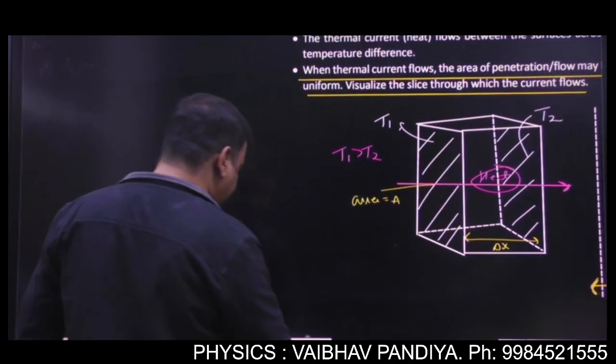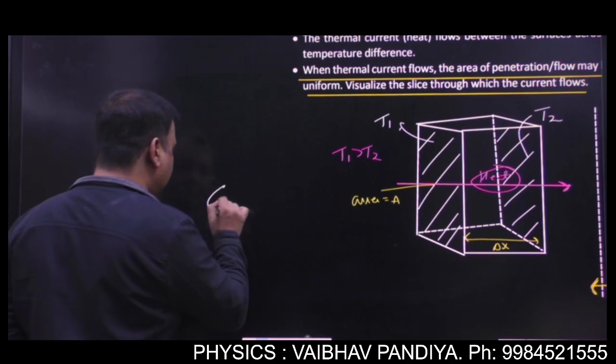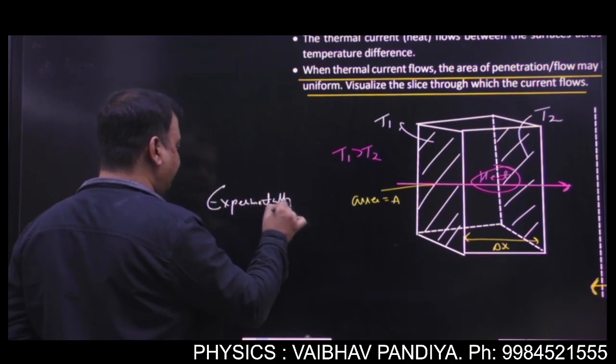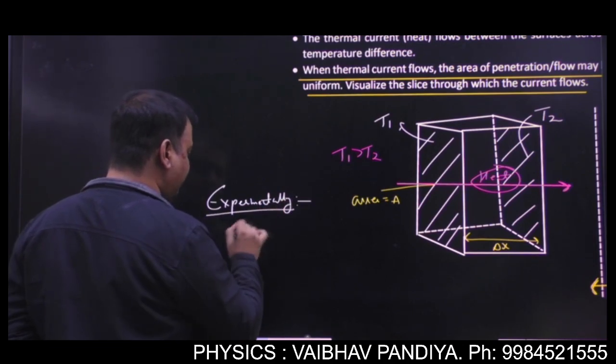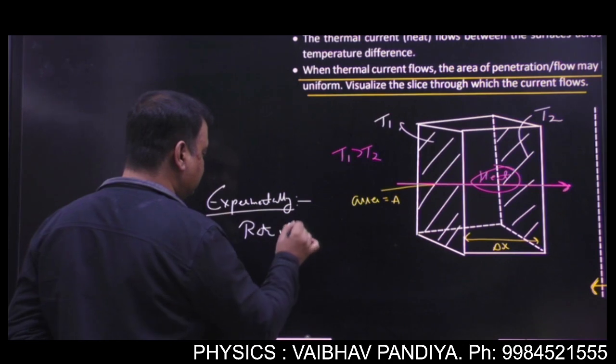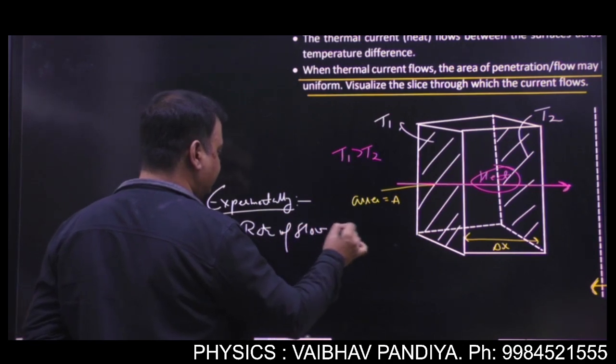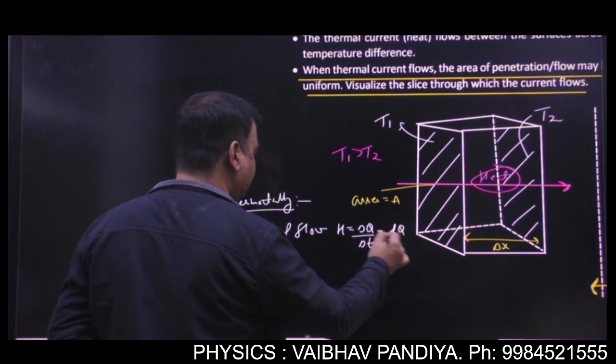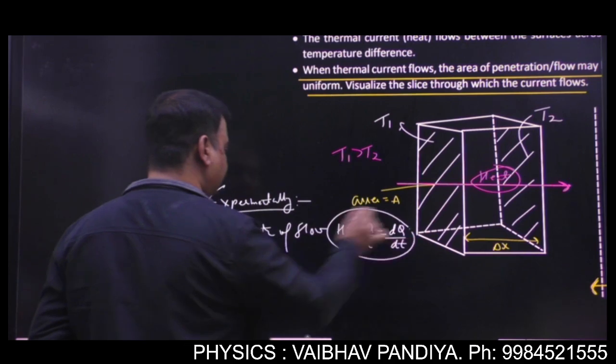Now experimentally it is found that, number one, we are talking about rate of flow, remember. We will talk about rate of flow, H, that is delta Q by delta T, or you can say dQ by dt, thermal current.